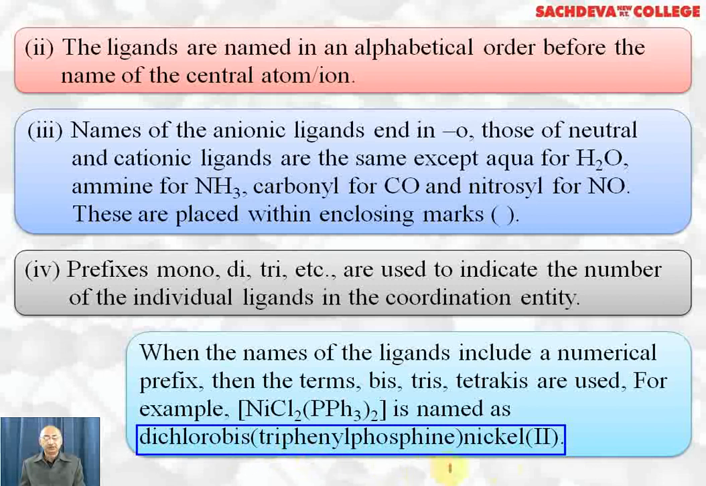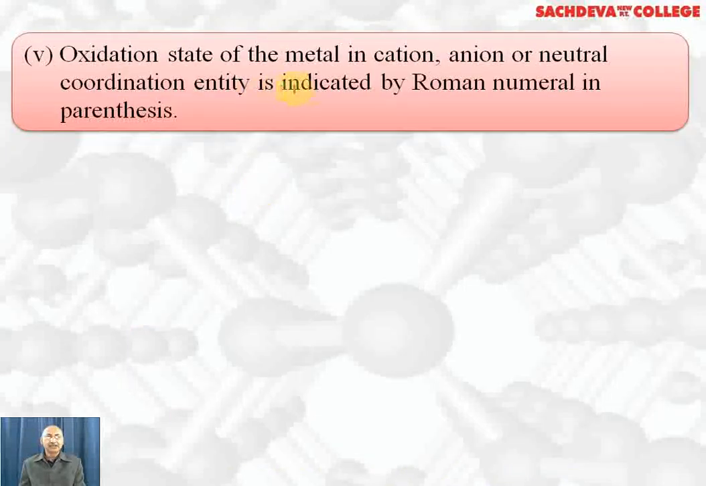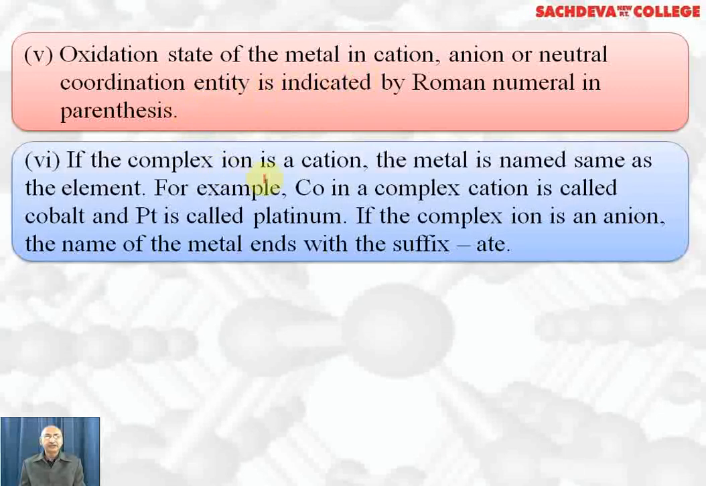Triphenylphosphine nickel(II). The oxidation state of the central metal atom or ion is written in brackets. Oxidation state of the metal in cation, anion or neutral coordination entity is indicated by Roman numeral in parentheses. If the complex ion is a cation, the metal atom is named the same as the element. For example, Co in the complex cation is called cobalt and platinum is called platinum. That is, for neutral and positively charged complexes, the names remain as they are.